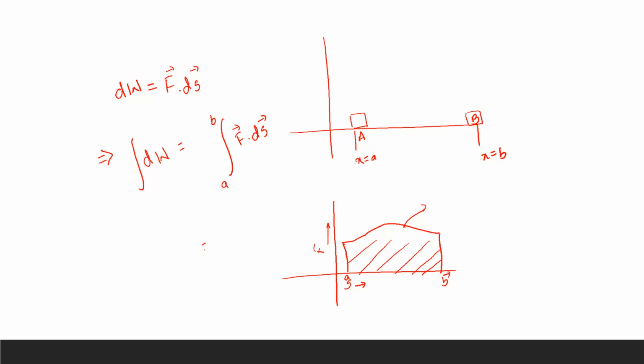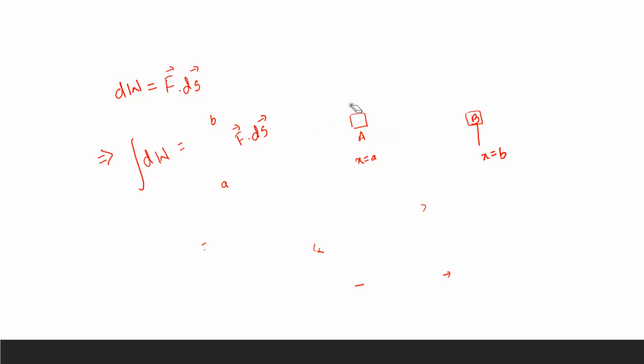Okay, let us do an example for this, to make this concept a bit clear. A force of a plus bx acts on a particle in the x direction.